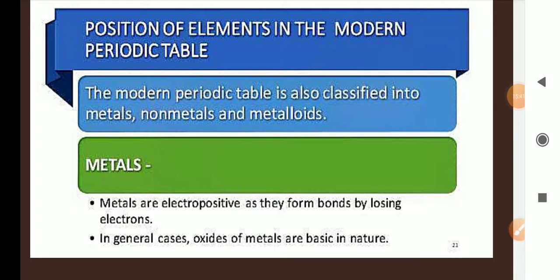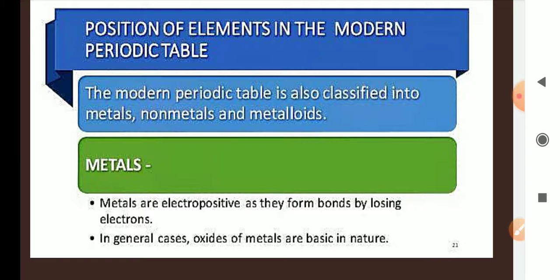The modern periodic table is also classified into metals, non-metals, and metalloids. So, what are metals? Metals are electropositive. In the case of sodium, you can see it is releasing one electron. Metals always release electrons from the outermost shell and get positively charged, because they have lost one, two, or three electrons respectively.